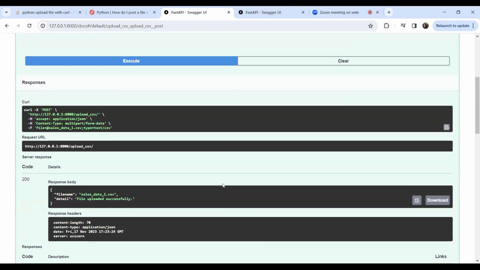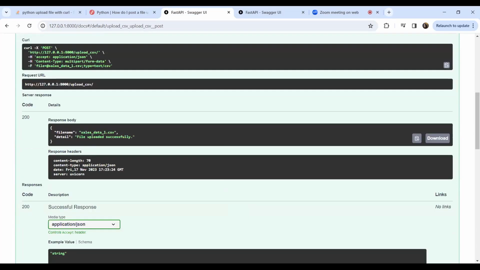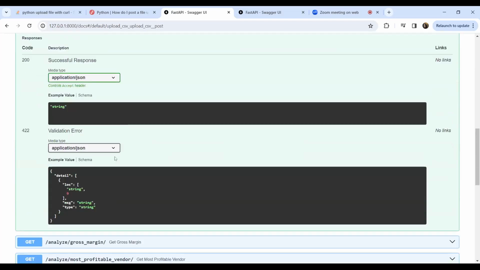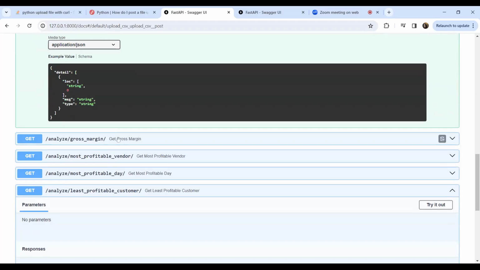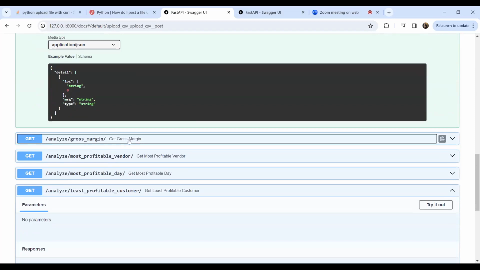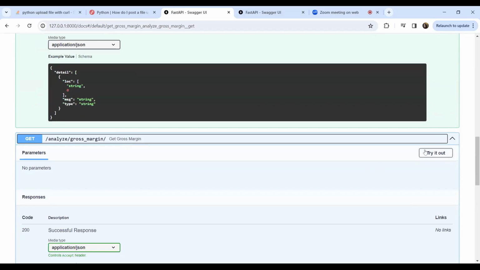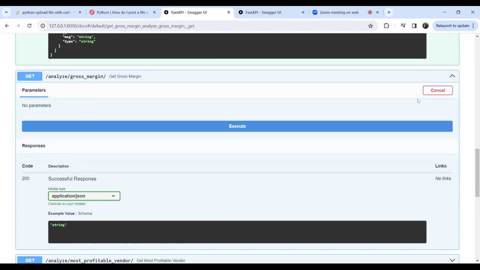First it says that the file is uploaded successfully. This is the response that we get. And further, we go ahead and get the gross margin from this CSV file that's been uploaded.